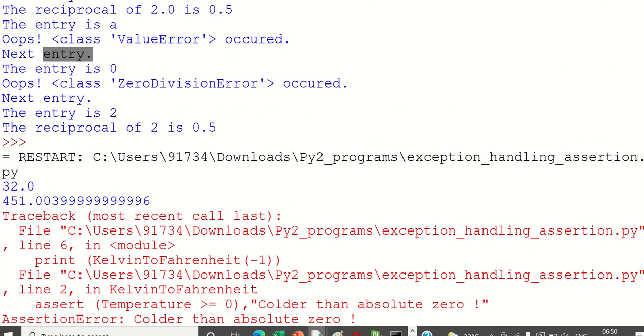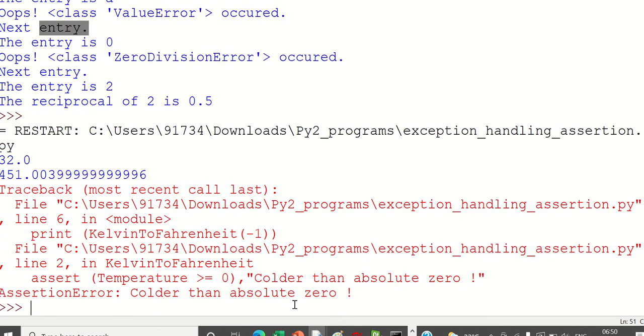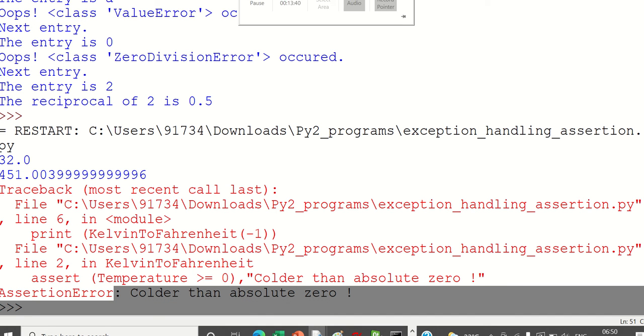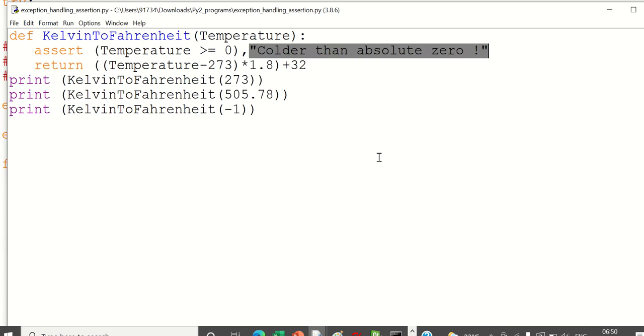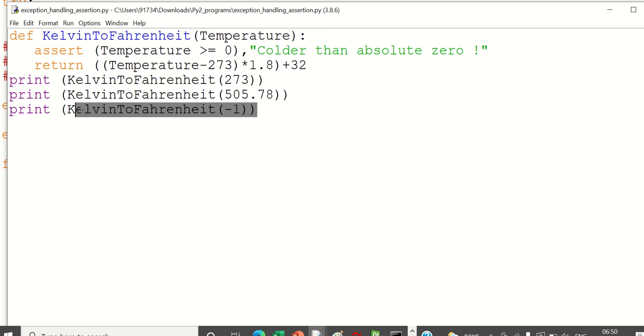here, what is the purpose of this? If you want to generate an error, although Python will not see this as an error. For Python, this is not an error. An error is something which Python will not understand. Here, everything is something which Python will understand.